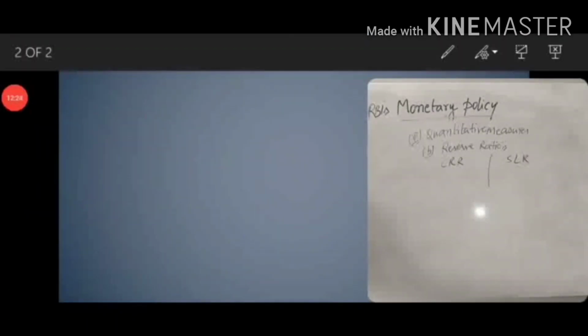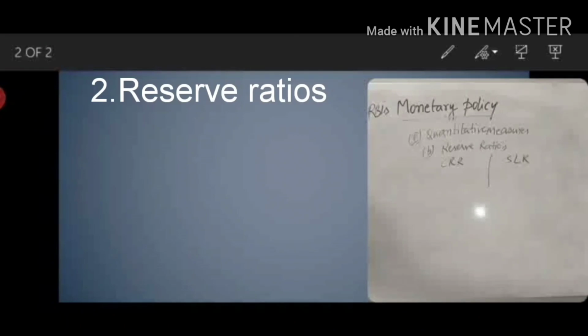So under these quantitative measures, the second tool is the reserve ratios. Under this there are two types of tools, the CRR and SLR: cash reserve ratio and statutory liquidity ratio. So the name itself says it is a reserve ratio. Here the banks have to reserve some money in the form of cash or gold or bonds. So why do we have to reserve some cash? To prevent unforeseen circumstances, to prevent systemic risk.